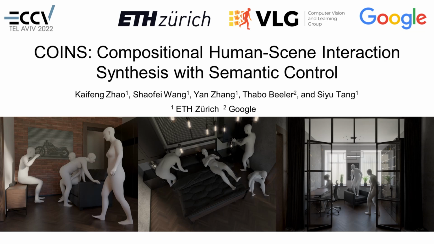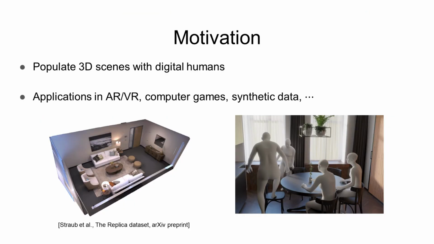In this work, we present a method to generate 3D human-scene interactions with semantic control. People constantly interact with their surroundings, and such interactions have semantics that can be described using combinations of actions and object instances. For example, sit on the chair. An effective solution for semantic-aware virtual human generation could advance existing technologies in AR and VR, computer games, and synthetic